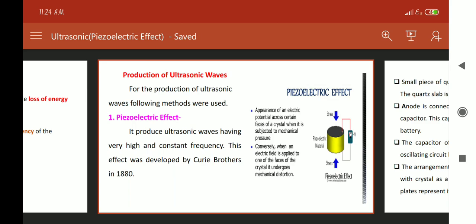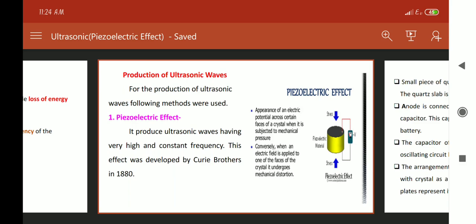Here I have shown the figure for the piezoelectric effect. The figure shows the appearance of an electric potential across certain faces of a crystal when it is subjected to mechanical pressure. Conversely, when an electric field is applied to one of the faces of the crystal, it undergoes mechanical distortion.